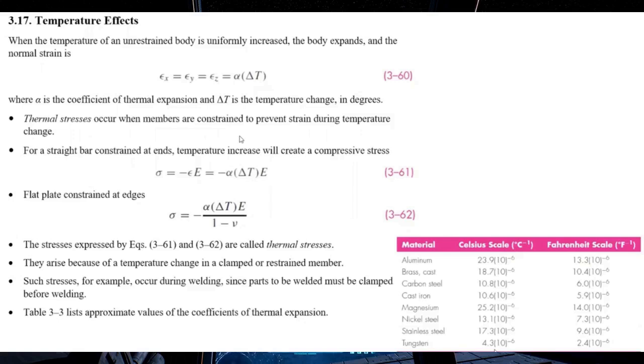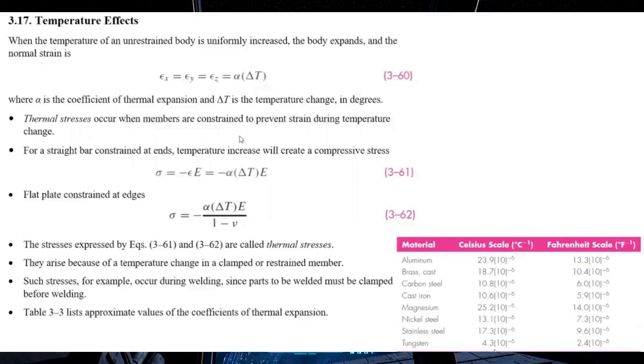If we are analyzing a straight bar which is restrained at both ends, for example, if we clamp both ends of the straight bar, in this case, there will be some compressive thermal stress developed inside the material.